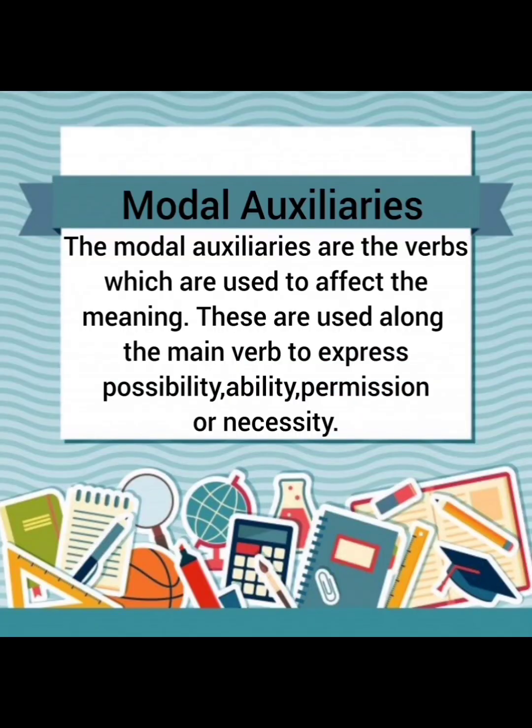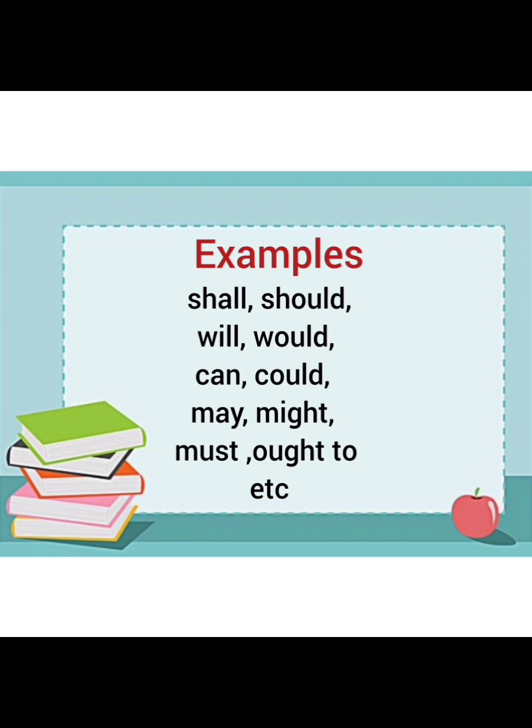The modal auxiliaries are the verbs which are used to affect the meaning. They are also considered helping verbs. These are used along with the main verb to express possibility, ability, permission, or necessity. For example, shall, should, will, would, can, could, may, might, must, ought to, etc.